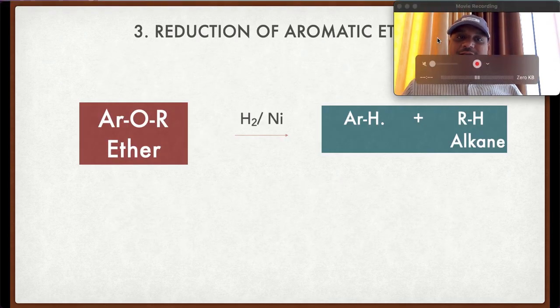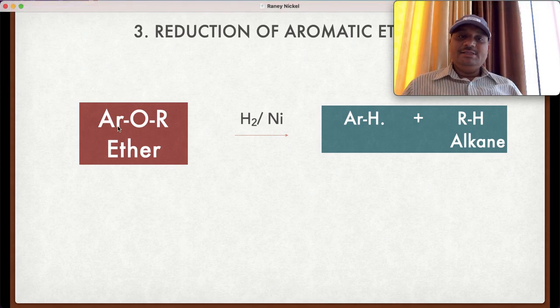Let us see the third example, reduction of the aromatic ether. Aromatic ether, Ar-O-R, on hydrogenation we get the alkane and aromatic compound, Ar-H and R-H.